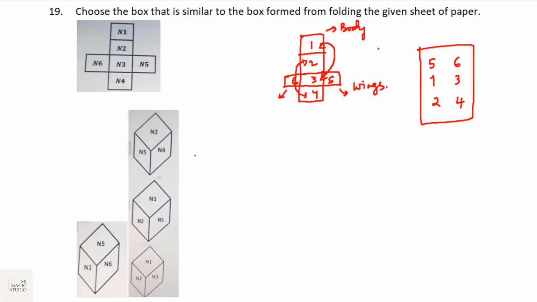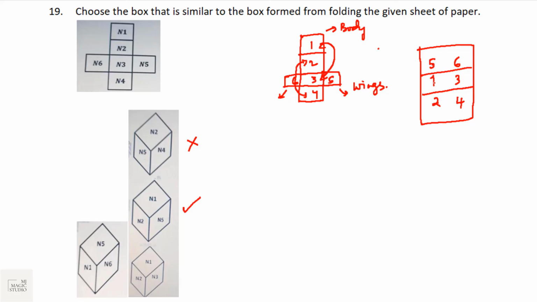Now with the help of this and the options given, we can identify the correct one. If we look at 2, 5, 4: 2, 5 and 4 cannot be on the 3 adjacent sides because 2 and 4 are opposite to each other. 1, 2, 5 can be adjacent to each other because one number is selected from each particular pair. This is how the 3 adjacent faces are selected. I'll show you how to reject the other 2.